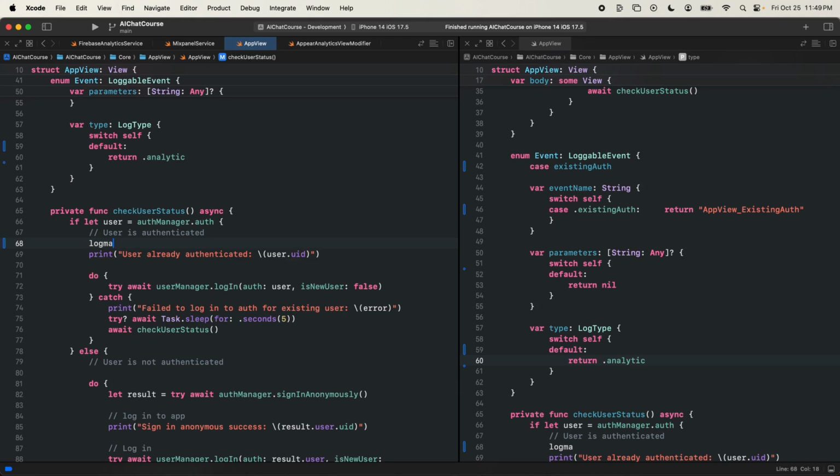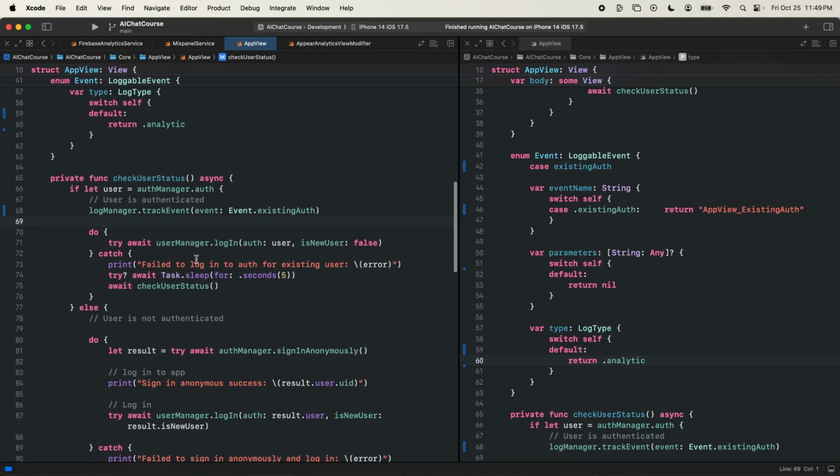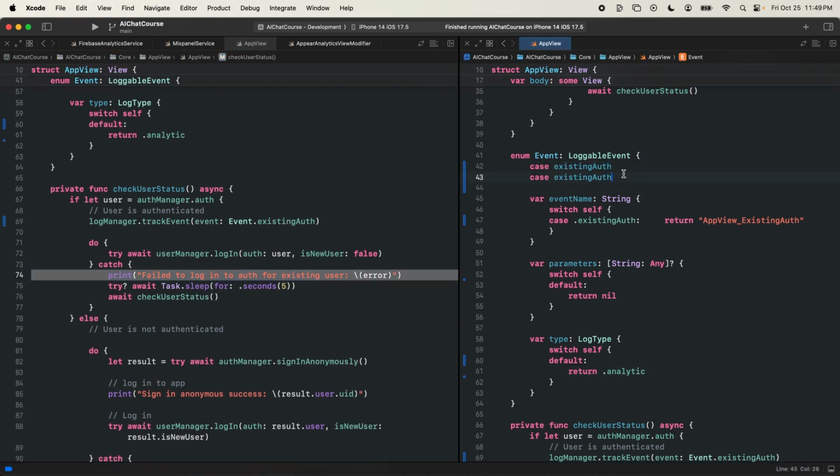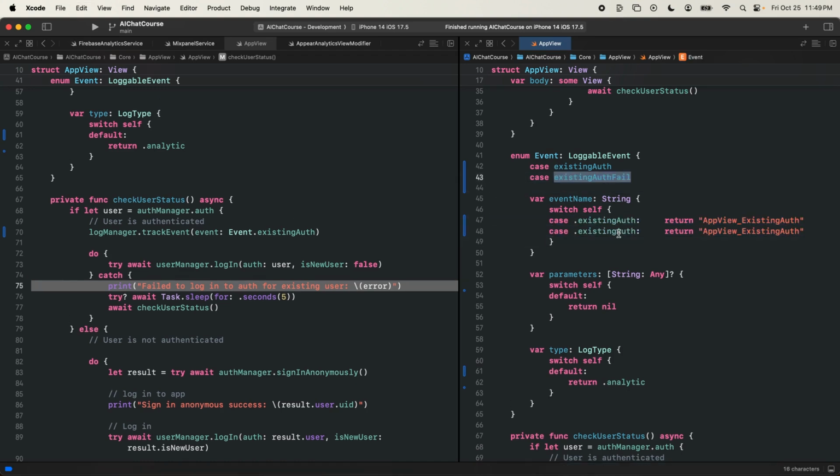We'll replace it with a log manager dot track event dot existing auth start. Fail to log in, we're going to do another one. This will be existing auth fail. I will copy and paste this, existing auth underscore fail. So let's change this one to existing auth start, and this will be existing auth start as well. So we'll make this start.